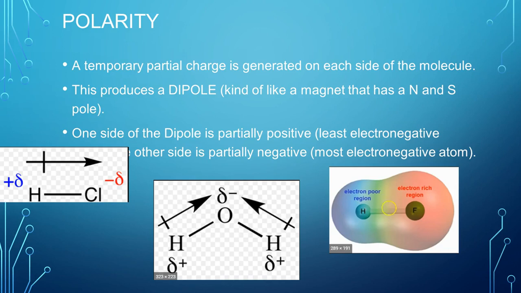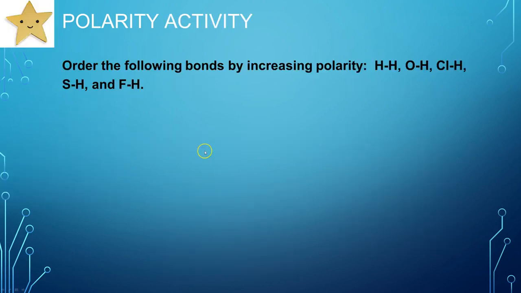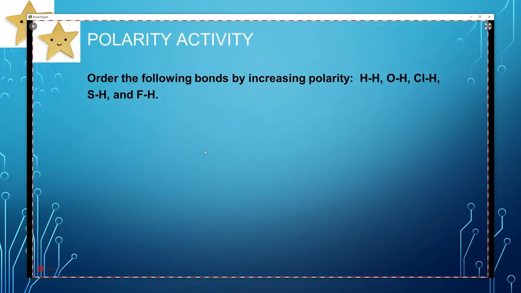Okay, let's see. So there's our dipole showing them. These are pictures that I got online. Order the following bonds by increasing polarity. Okay, so we want to start with nonpolar. If we're going to do order of increasing polarity, we're going to start with nonpolar over here and go all the way to polar over here. Increasing polar, so more and more polar.